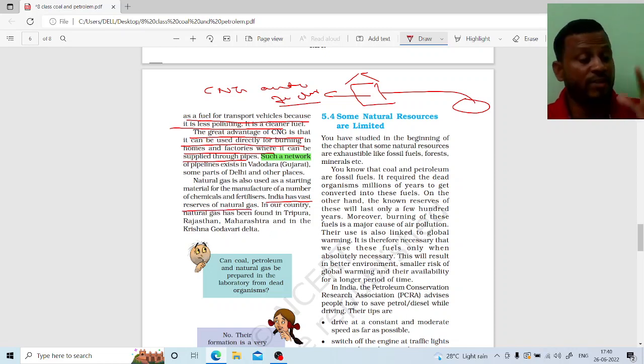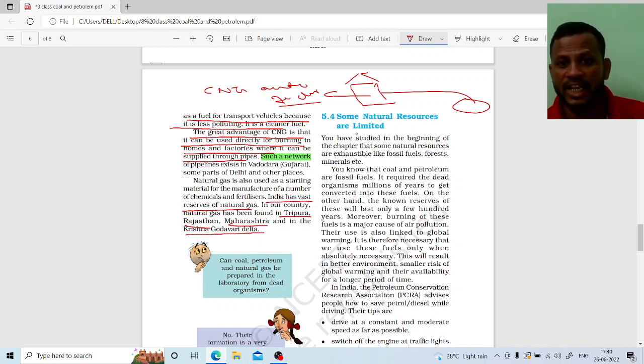It means in India we have a large quantity of natural resources. For example, natural gas is found in Tripura, Rajasthan, Maharashtra, and the Krishna and Godavari Delta.